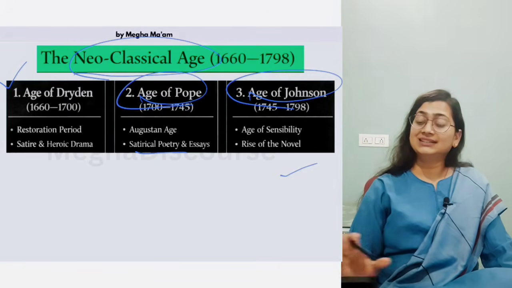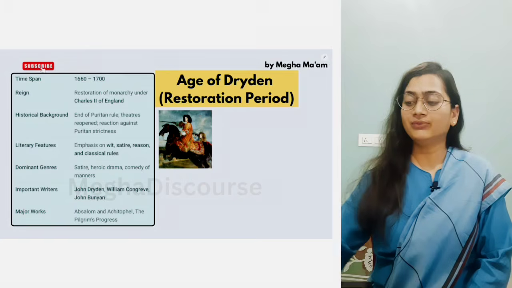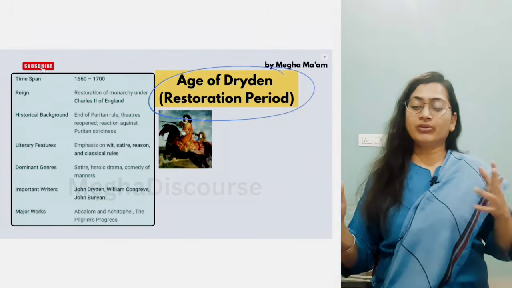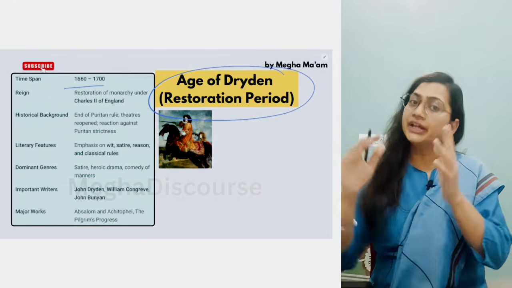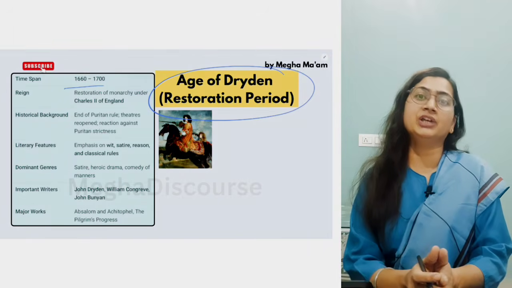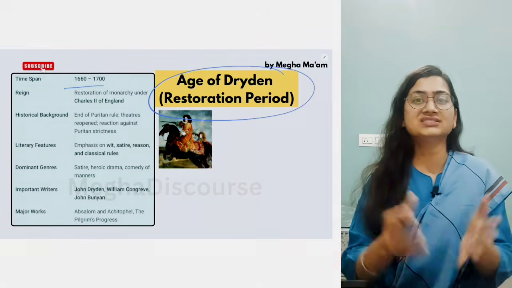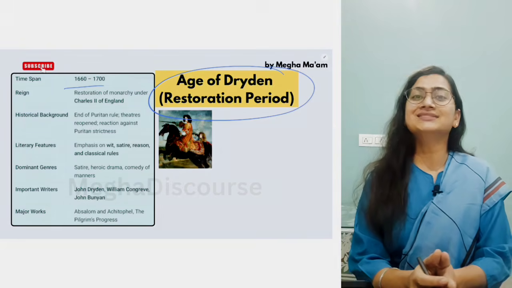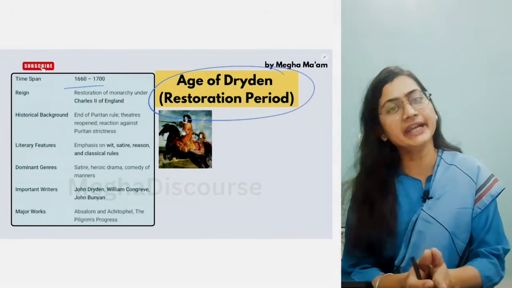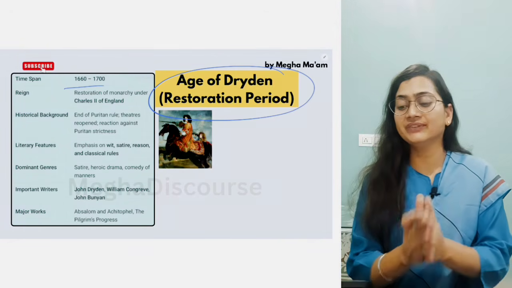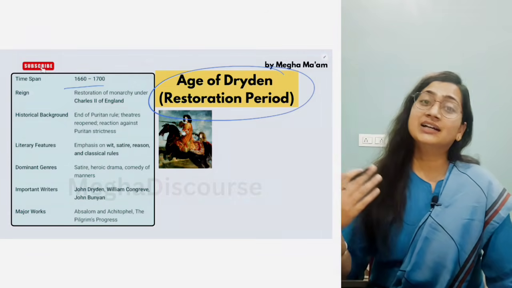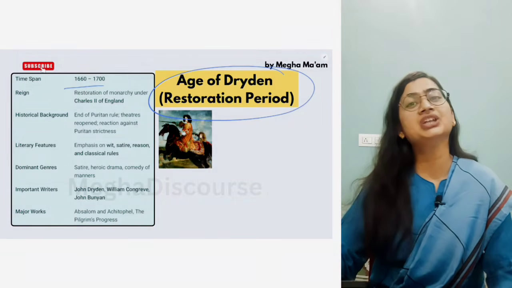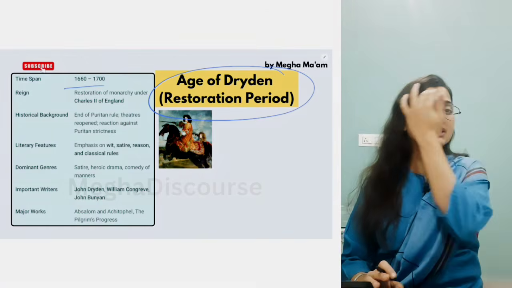Okay, so let me explain them. First we have the age of Dryden. Now the Dryden age, the time period we have is 1660 to 1700. The age of Dryden is called the Restoration period. If someone is asking you what the Restoration period is, it is not 1616 to 1798. This is 1660 to 1700, and then the time period of Dryden went off. Then the new emerging age under neoclassic came. Okay, that was the age of Pope.